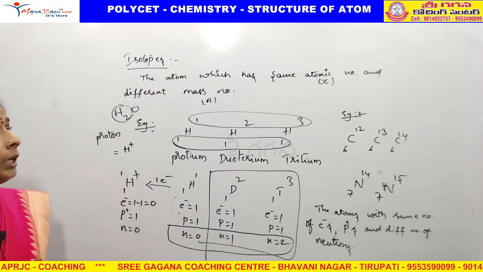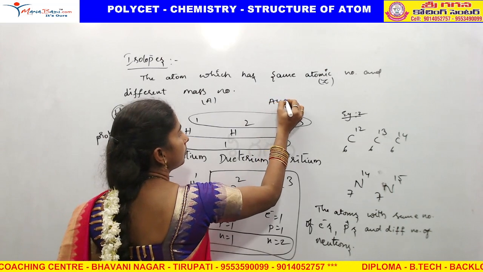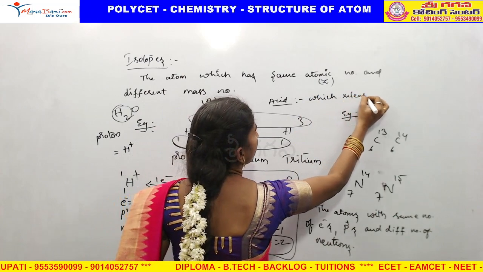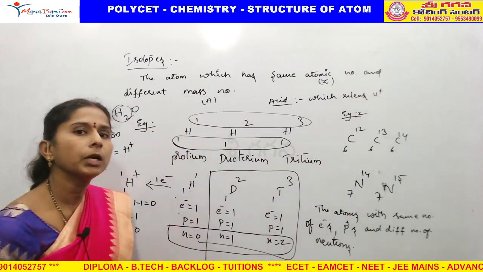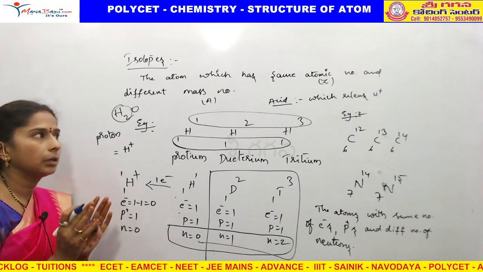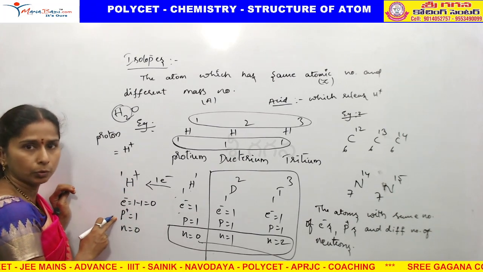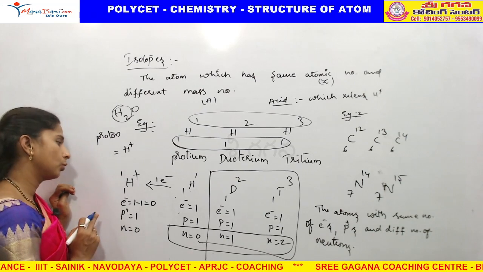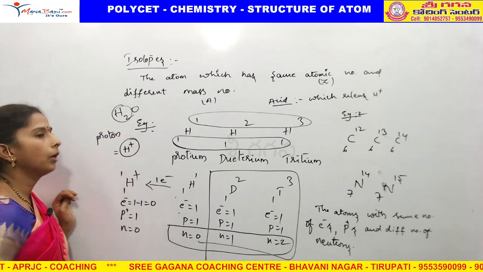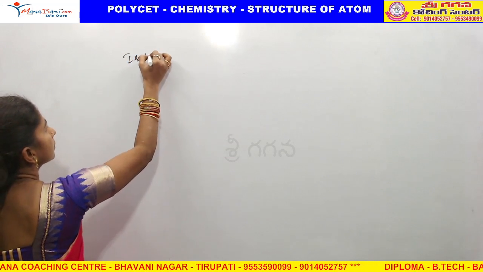If you remember in the acid, base and salt lesson, I said acid means which releases H plus ion. H plus ion means nothing but proton. In higher classes you may get it. Why is it a proton? Because here only one proton is present. There are no electrons, there are no neutrons. So we indicate proton with H plus, and we call H plus by the name of proton. I hope you understand. Next, isobars.